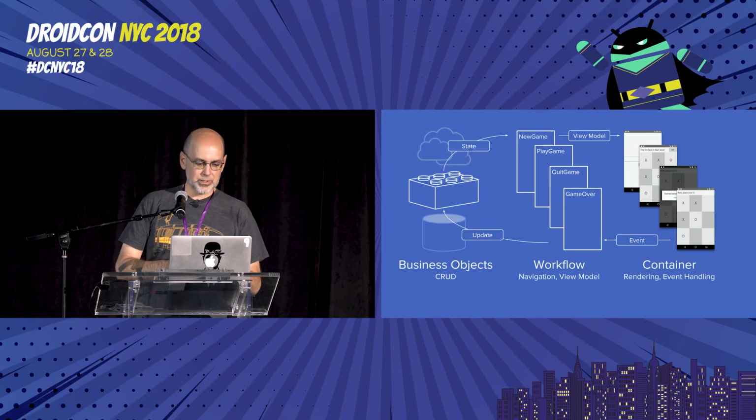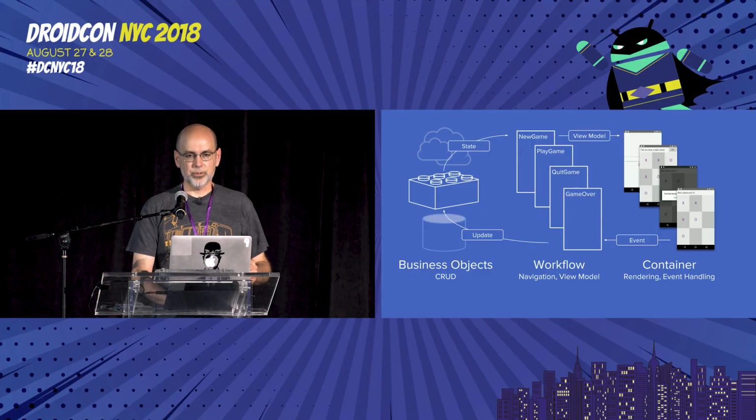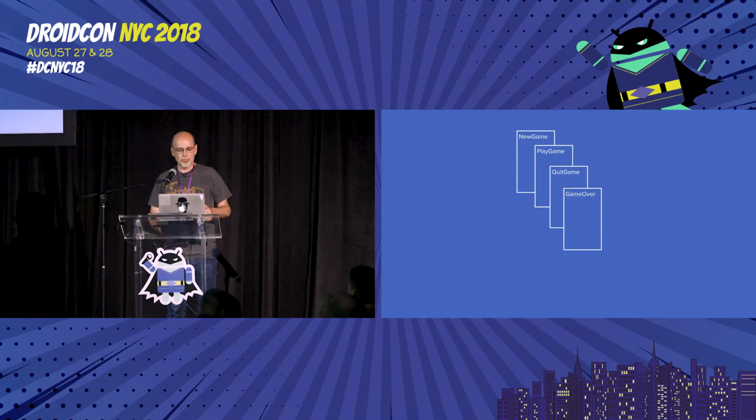Let's get to the meat of the talk, and let's talk about the workflows. What's the state of these things there? How does one actually implement them instead of just putting up diagrams of them? So first, a few more diagrams. The workflow's job is to define the app, to break it down into individual screens. And the particular app that we have found ourselves writing over and over again for the last year and a half or so as we prototype this is tic-tac-toe.